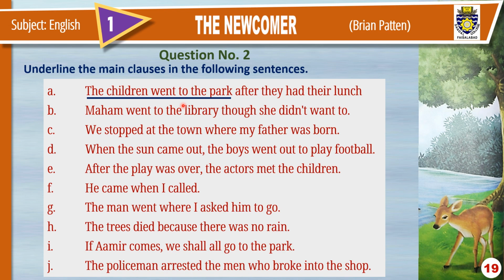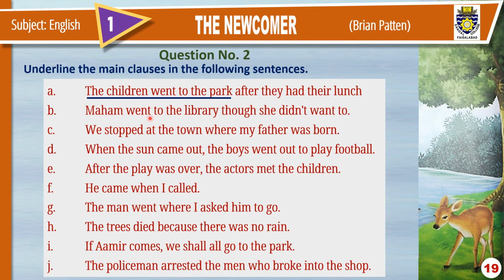The main clause is the clause that can stand on its own, and subordinate clause is the clause that does not stand on its own. For example, if you remove this clause, the children went to the park, the other clause, after they had their lunch, does not convey its meaning. It depends upon the main clause to complete its meaning. So it is a subordinate clause or dependent clause.